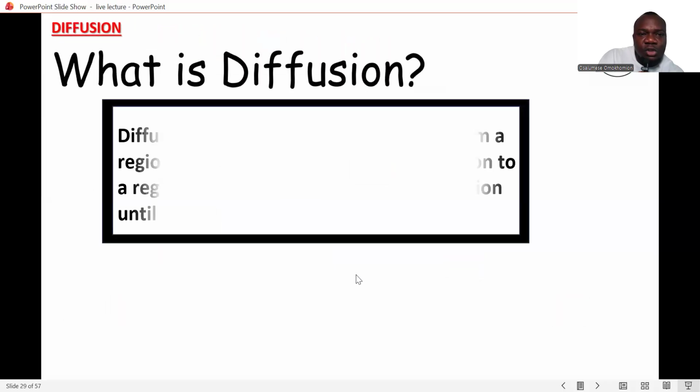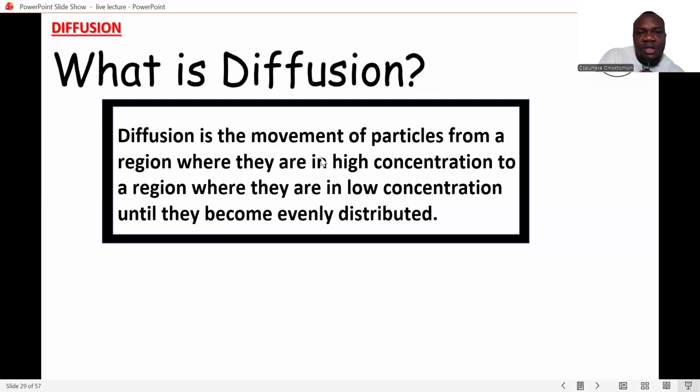In definition, diffusion is the movement of particles from a region where they are in high concentration. High concentration is that particular place where you spray it. If I spray it in my shade, because I spray at this point, the concentration here is higher. So you move from a high concentration here to a lower concentration.